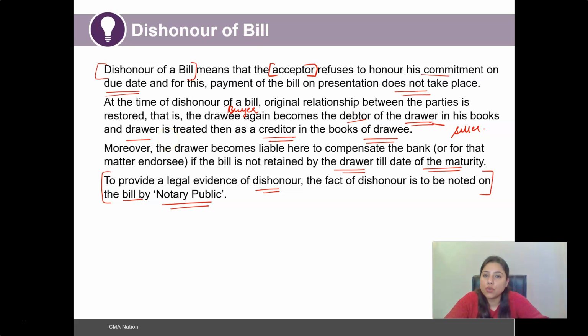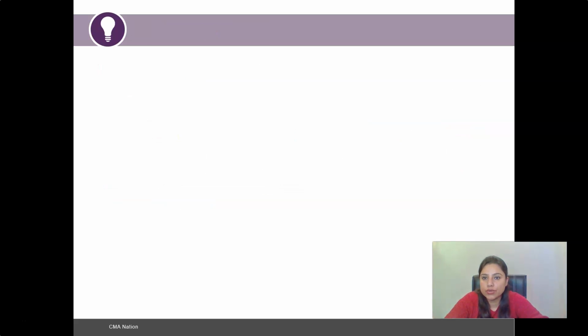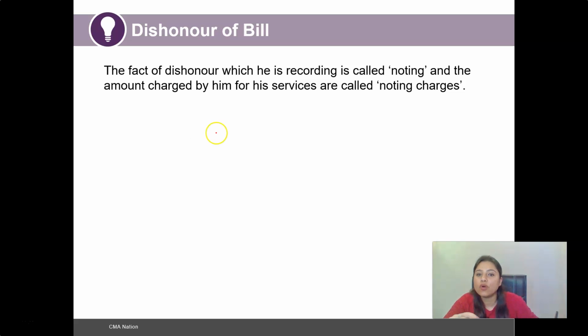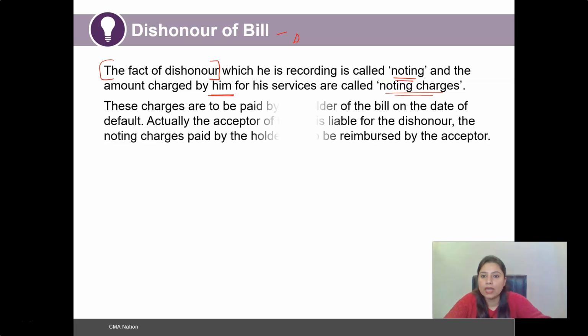Looking further into the noting charges that are pressed on dishonoring of the bill: the fact of dishonor which is being recorded is called noting, and the amount charged by the notary public for his services is called the noting charges. These noting charges would be incurred on dishonor of the bill, and it is essential because it provides legal evidence for the fact of dishonor. And these charges are to be paid by the holder of the bill.